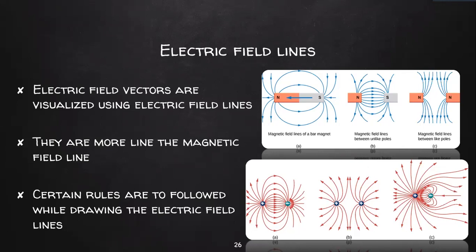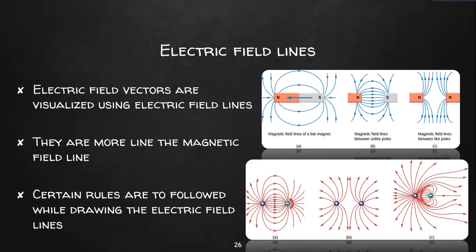Electric field force is also a non-contact force. And the field lines are also pretty similar to them. In the case of a magnet, the magnetic field line always travels from north pole to south pole. When there is an attractive force, the magnetic lines are different. When there is a repulsive force, the magnetic lines are different. So the very same thing can be applied to the electric field. There you had a north pole and a south pole. Here we have a positive charge and a negative charge. The positive charge always acts as the north pole and the negative charge always acts as our south pole. It's very much similar to the magnetic field line.